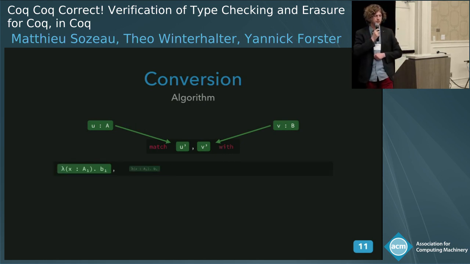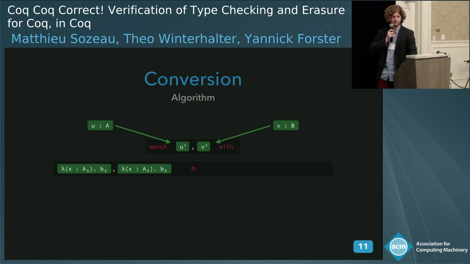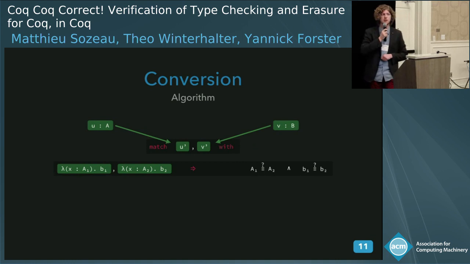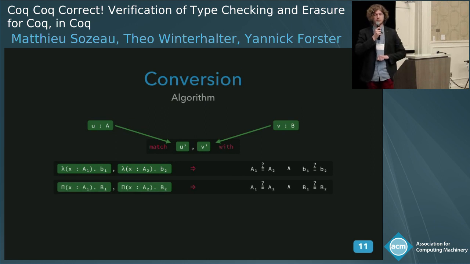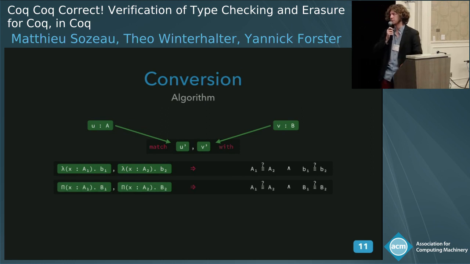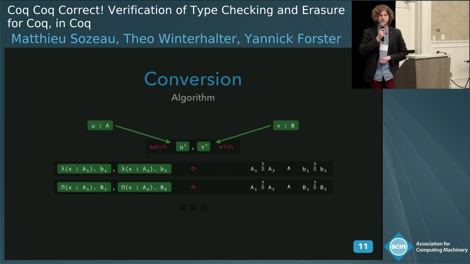Like for instance, if they're both lambdas, we want to compare the two domains, and if they are indeed convertible, then we want to compare the bodies. This is again something that's possible because the domains are subterms of reducts of the original terms, and the other cases go somewhat the same way, like for pi types, and so on.